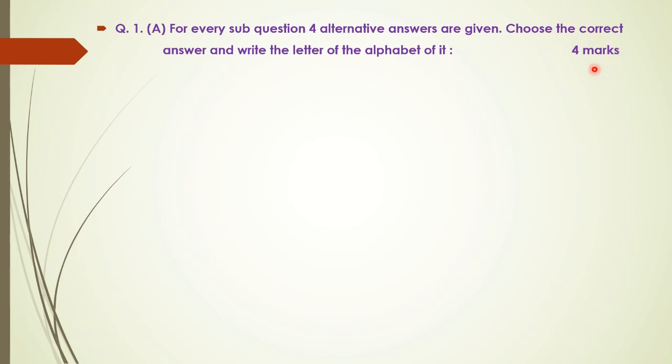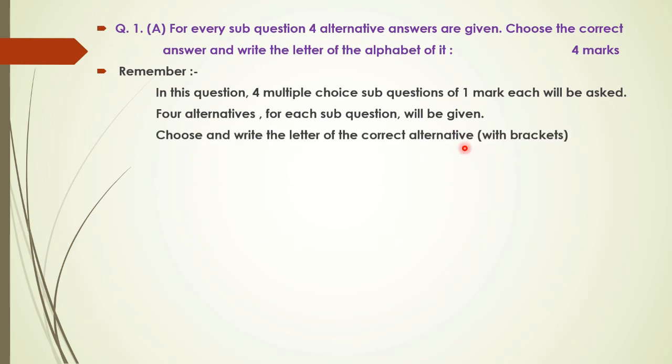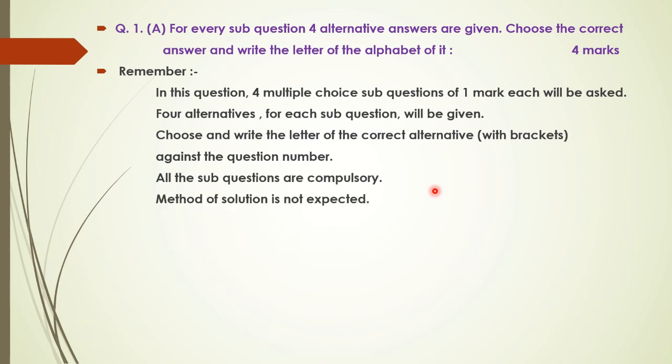So here it is a 4 marks question. What you have to remember in case of this question is, here there are 4 multiple choice questions of 1 mark each will be asked. You have to write down the correct alphabet for this. Okay, means what, 4 alternatives will be given for each sub question, and you have to choose one correct alternative and you have to write down the correct alternative with bracket.